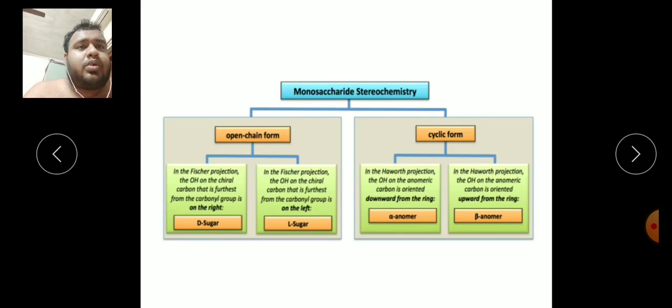Let's try to sum up all we learned from the video. We have learned monosaccharide stereochemistry, which is divided into two forms: according to the Fischer projection and according to the Haworth projection. According to the Fischer projection, it will be D sugar and L sugar. According to the cyclic form or the Haworth projection, it will be alpha anomer and beta anomer.